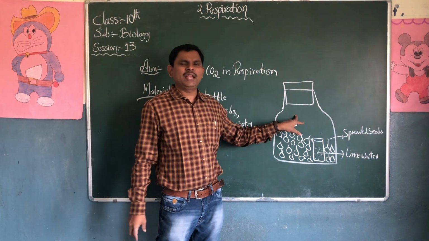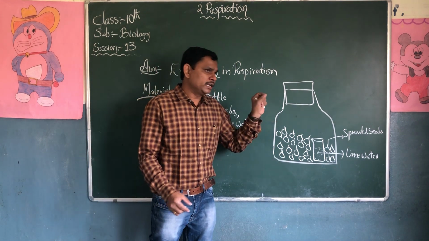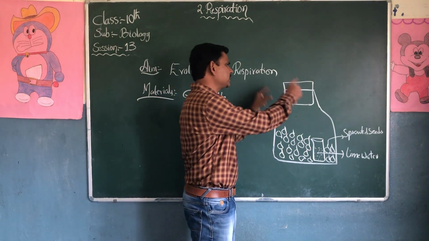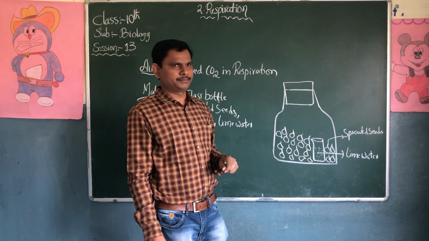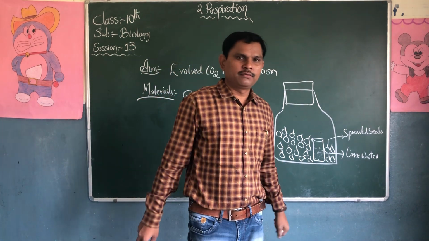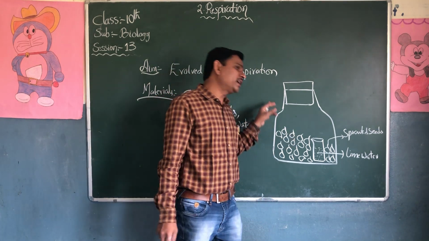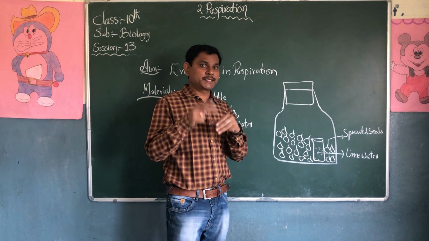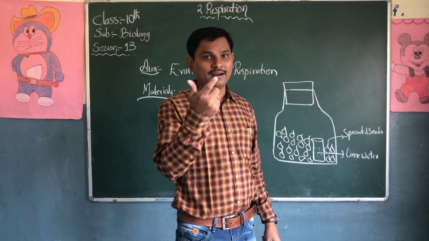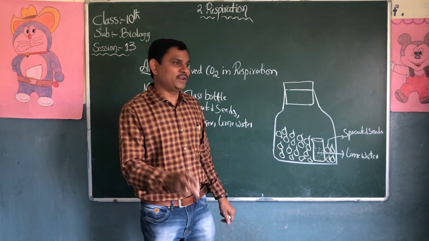In the glass bottle or plastic bottle, we have taken sprouted seeds, and in another small beaker, we have taken lime water. We close the mouth with the help of a split cork, and keep this experiment for observation. What happens? These sprouted seeds, when they are respiring, take oxygen and release carbon dioxide. So it is very different.